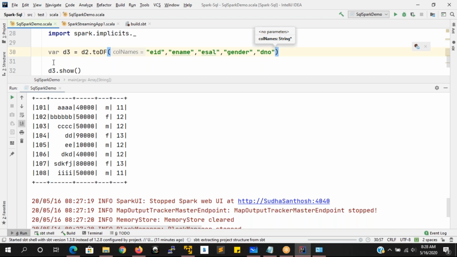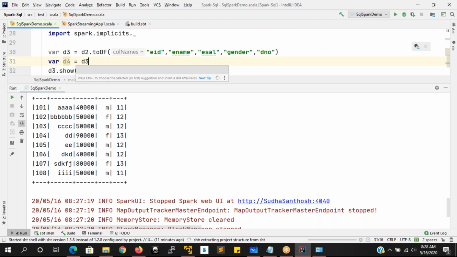After converting to the data frame object, you can apply some queries here. For example, I want to say D4 is equal to D3.filter. Only one single filter: e-salary, and automatically it is going to give the condition.